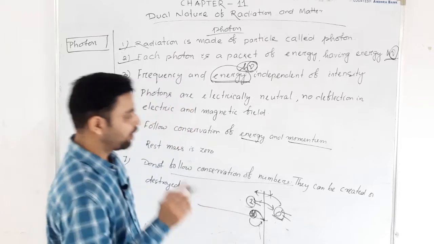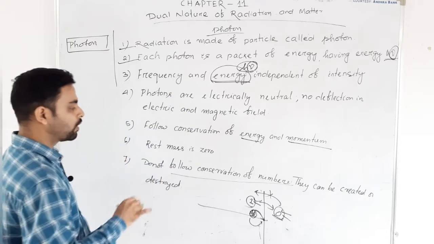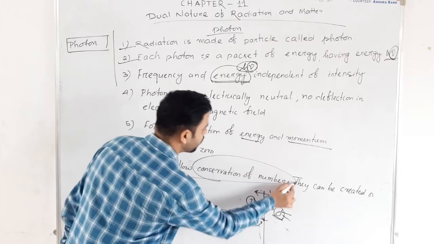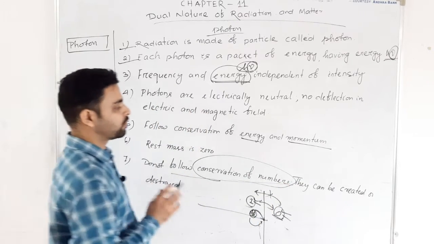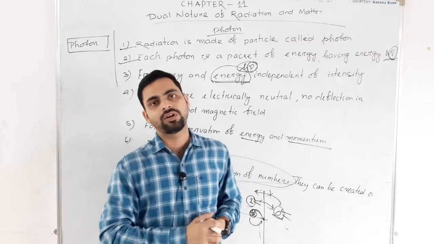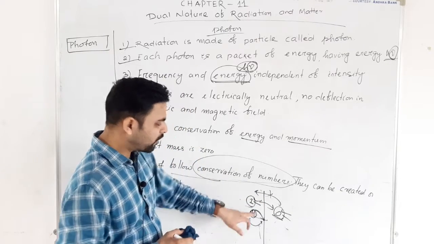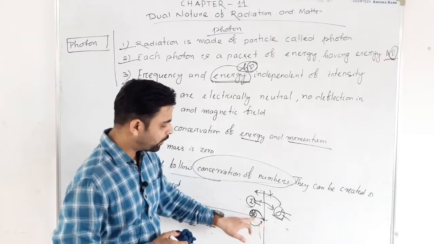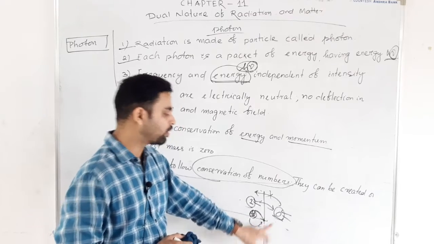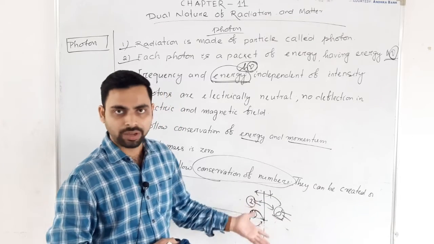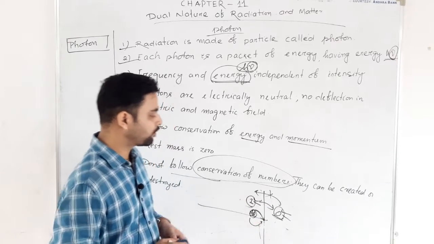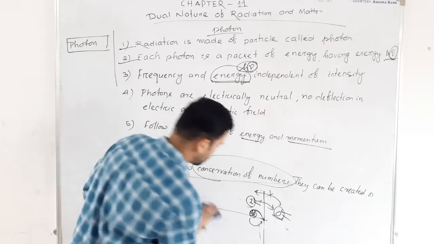So I can say the number of photons is not conserved. We can create a photon or we can destroy a photon. For example, here we are destroying the photon. When the photon collides with the metal surface, it will be destroyed, right? So there is destruction. How can we create a photon?